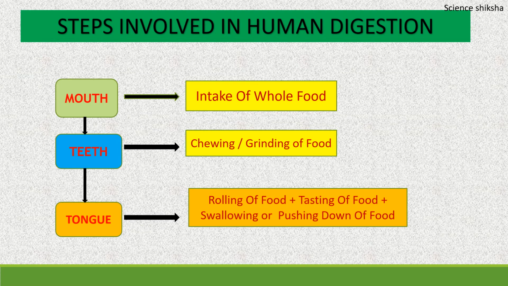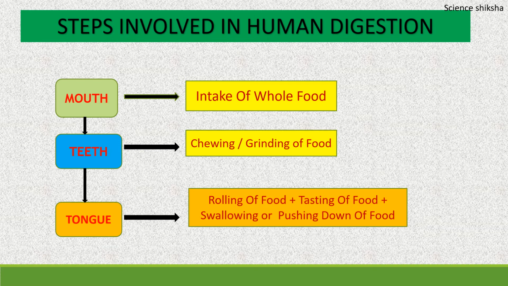Now, starting with the steps that are involved in the human digestion, the first step is the ingestion of food. So, human beings have a special organ for the ingestion of food and it is called mouth. Food is ingested through the mouth, then the digestion begins. And the digestion begins in the mouth itself with the help of teeth, tongue and the salivary glands.